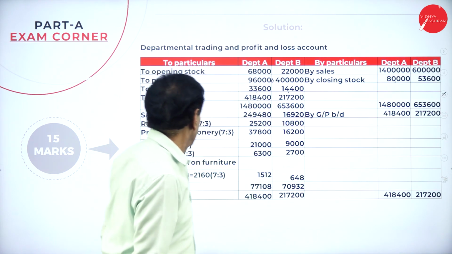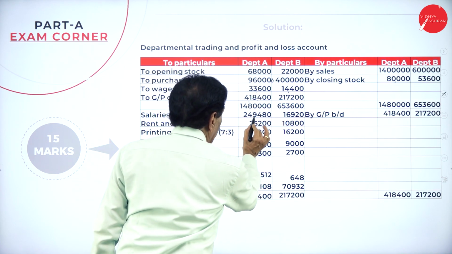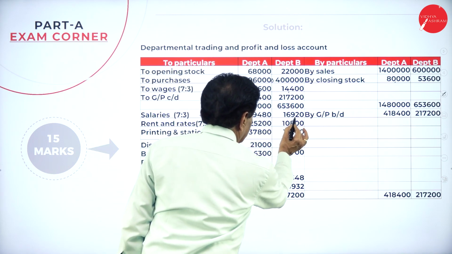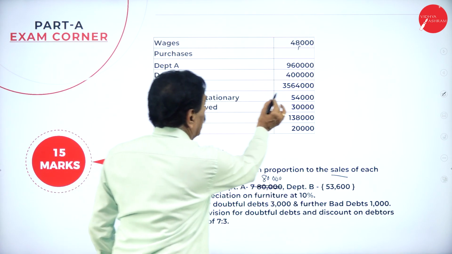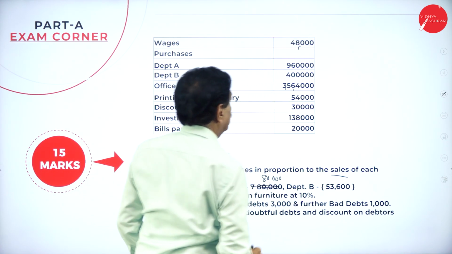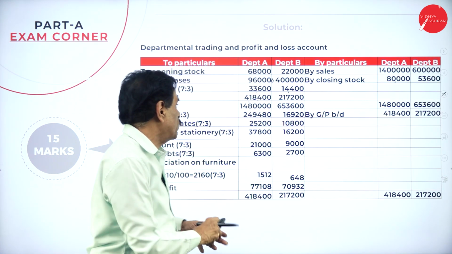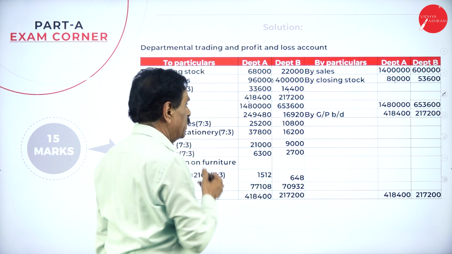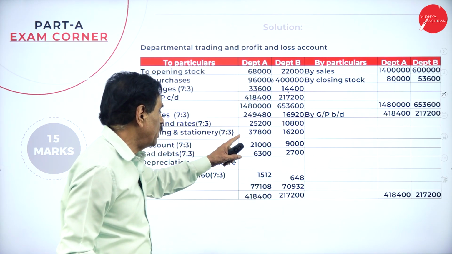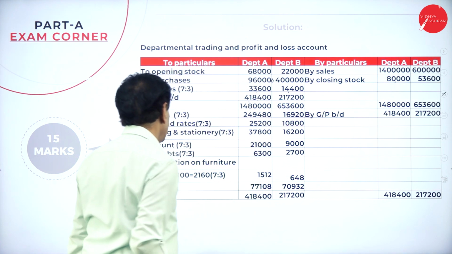Bring down this figure. Your expenditure, salary, has been divided in the ratio of 7:3, 2 lakh 49,480 and 1 lakh 16,920. What's your salary figure? Office salary 3 lakh 66,400. So 7 parts means 2 lakh 49,480, and another 16,920. Rent and taxes in the ratio 7:3 will be 25,200 and 10,800.